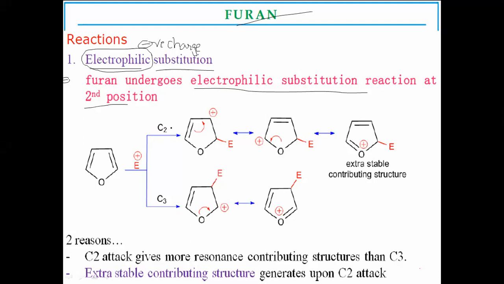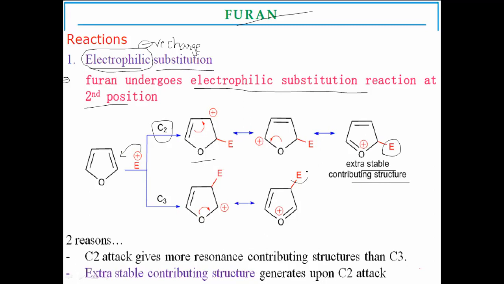If electrophiles, meaning positive charge species, attack furan at the second carbon atom, there is delocalization of the double bonds, making stable resonance structures. This is one of the major stable structures, with the electrophile at the 2-substituted position